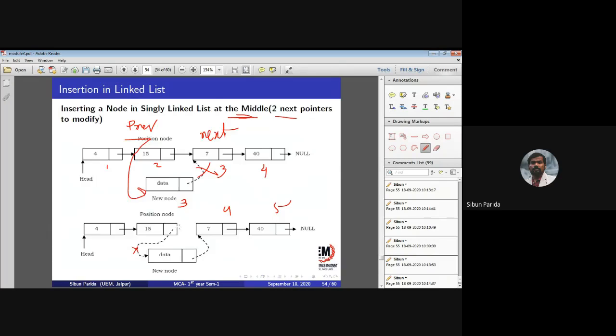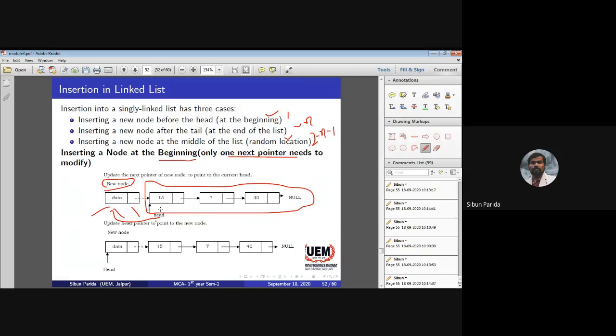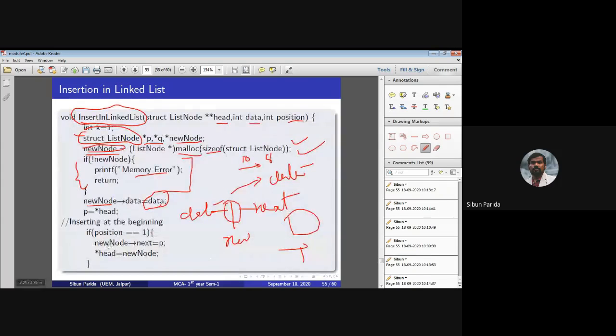So if the position is 1, what do we have to do? We have to set new node's next equal to p, because new node's next is pointing to the temporary variable p, and head equals my new node. This is the beginning, so I have to make this the head. New node's next is already declared, new node's data is data, and p is storing the new node's address. Now if I make new node's next p, then p is pointing to these things, so indirectly p is pointing to the new node.